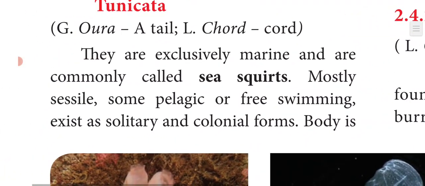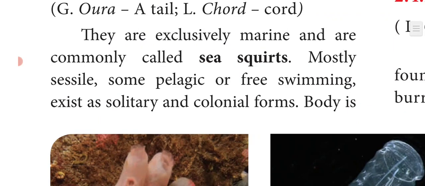So mostly they are sessile. Sessile means they get attached. These organisms get attached on the rocks or coral reefs. Some are free living, that is pelagic, and some animals live alone, that is solitary, and some animals live in groups, that is called colonial forms.